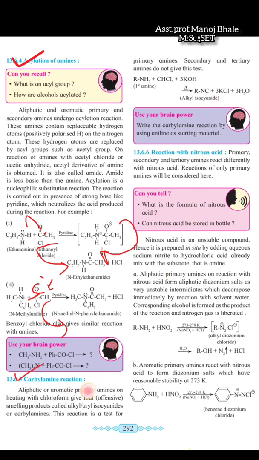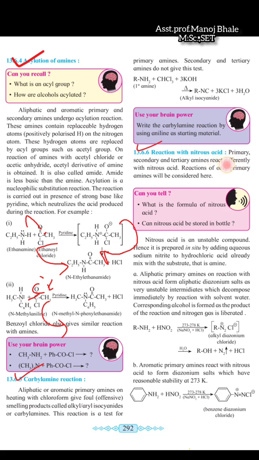So that means the formation of the alkyl isocyanide is our final product in this reaction. So this is the carbylamine reaction. In this carbylamine reaction we prepare alkyl isocyanide, that is our final product. The next reaction which is given there is the reaction with nitrous acid.